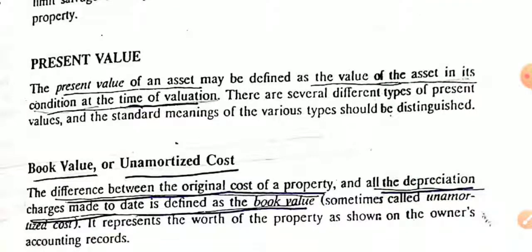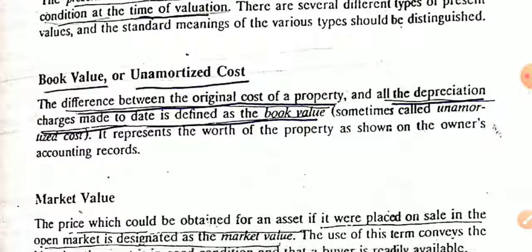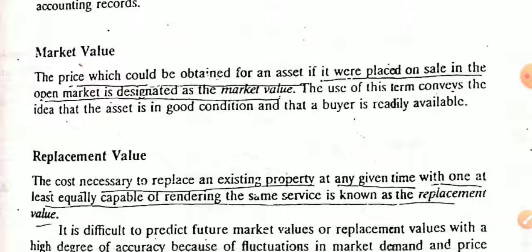What do we call present value? Present value is the asset value, the asset's condition at the time of evaluation. Now book value: the difference between the original cost of the property and all allowed depreciation charges made to date is defined as the book value. And market value: the price which could be obtained for an asset when placed on sale in the open market is designated as the market value.